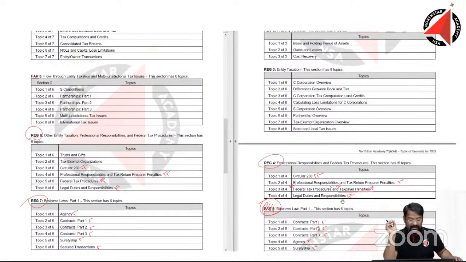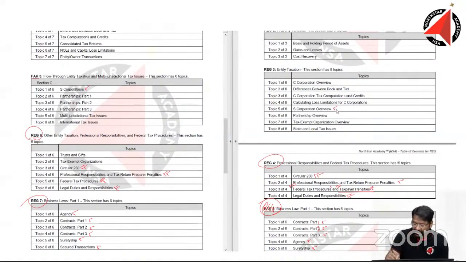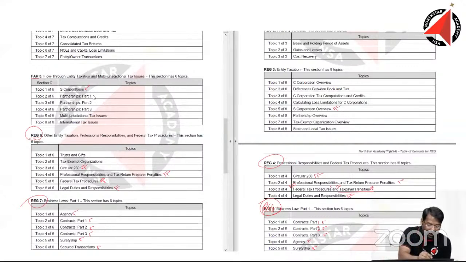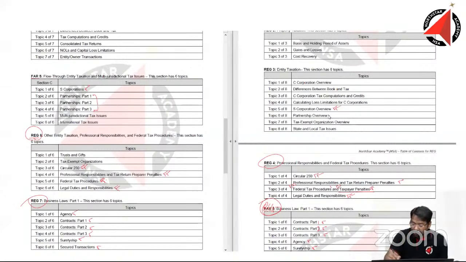Now here, if you see, that is where the challenge is. If you see here, S corporation, yes. Is it covered? Yes, S corporation is covered here. Partnership 1, 2, and 3, a very major portion was there in partnership. But here it says partnership overview. Such depth is not there. In the old syllabus, partnership was a very big topic. 1, 2, 3, very big topic. But here it just says partnership overview. So I think the syllabus has reduced substantially because we are just talking about an overview of partnership, not so much length that was covered in the old syllabus.